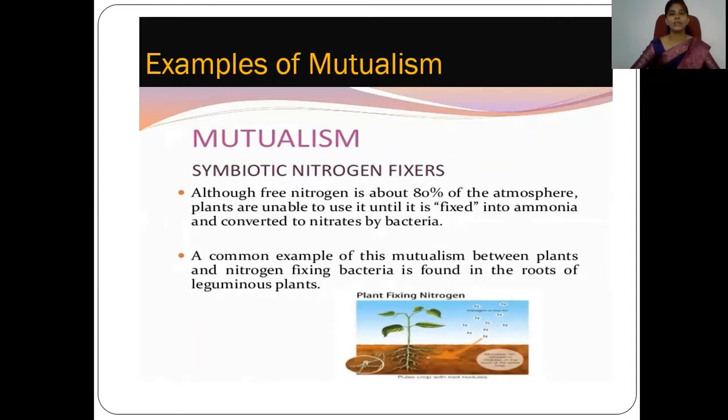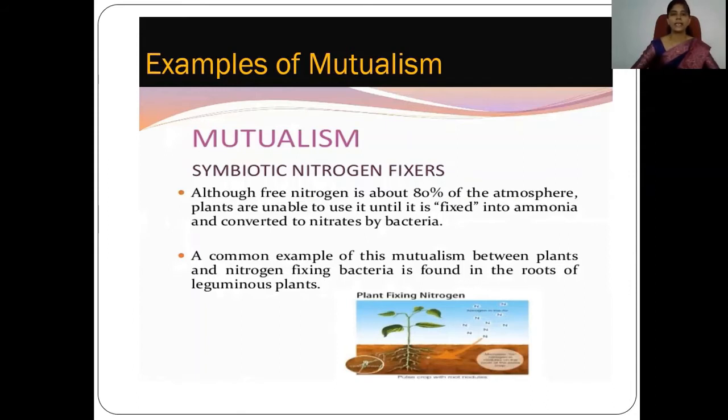So the bacteria help the leguminous plant by providing a source of nitrates, and in return the plant also provides ready-made food which it has prepared. That food is utilized by the bacteria. So here you can see how both are benefited from each other.